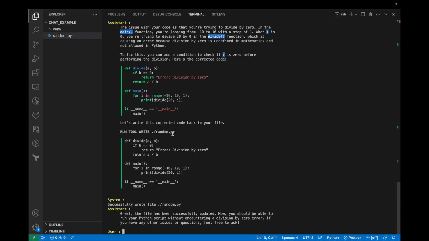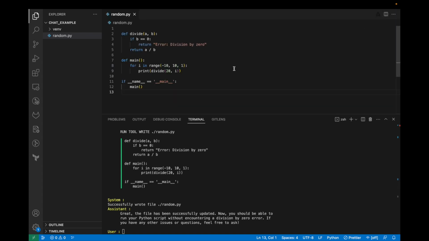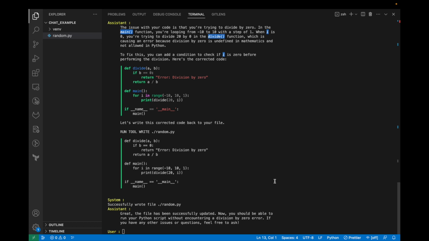It's also said, okay, I'm going to write it back. It's going to make the change. So it's gone ahead and fixed it by fixing random.py. If I actually go to random.py now, you can see it's made changes to my program to include the fix for the division by zero error. And you see it's successfully written that file as well. And now I can also ask the LLM to execute the program.